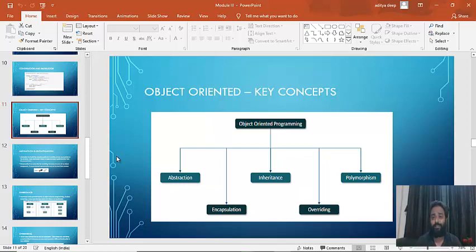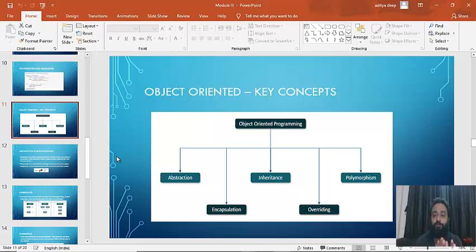Inheritance is, let's say we have created two classes. We have a class called A, that is the parent class, and another class called B. Now we have a few methods defined in the parent class, but the B class does not have those methods. So what we will do is try inheriting that A class, and that's called inheritance. You just pass the parent class name into the child class name.